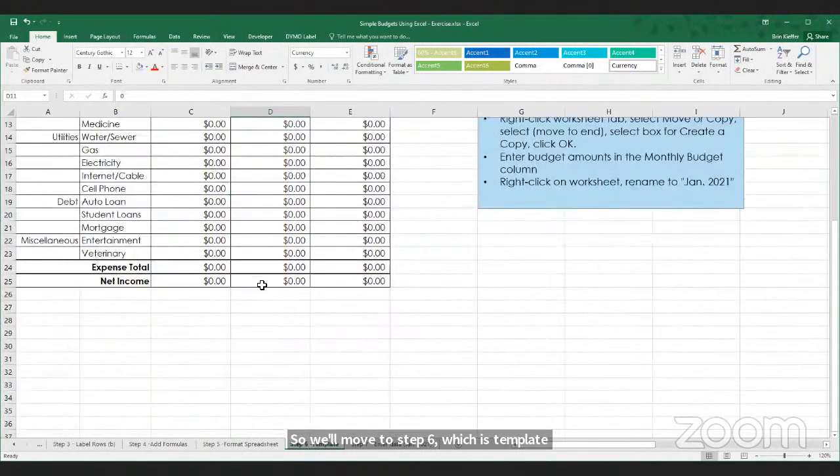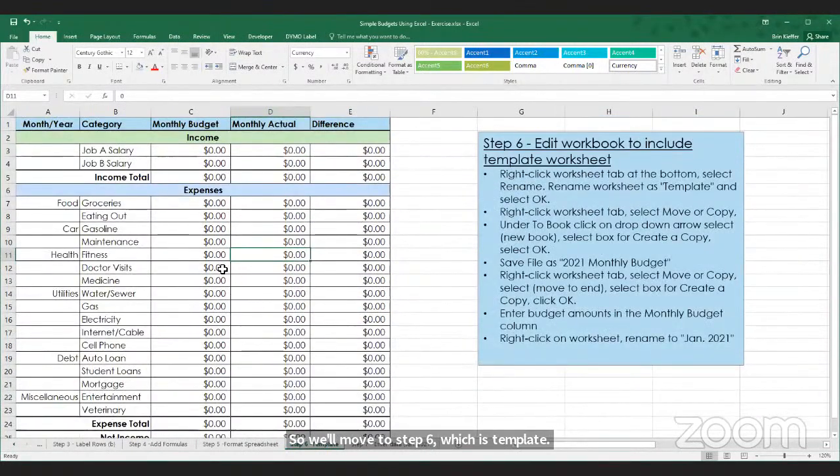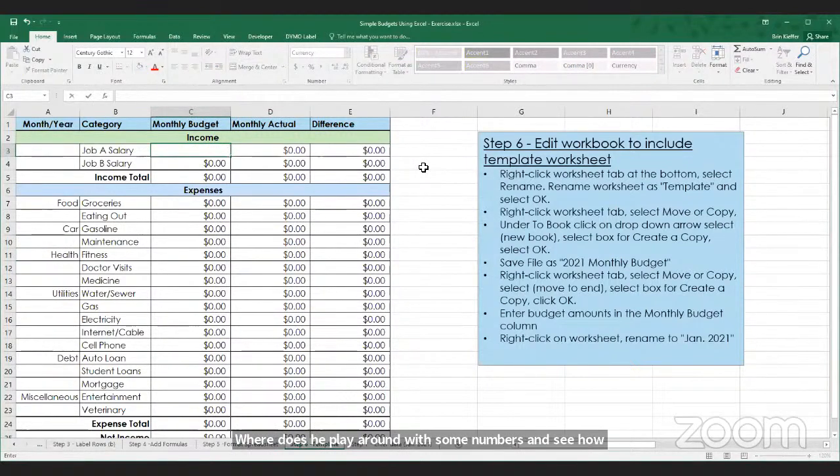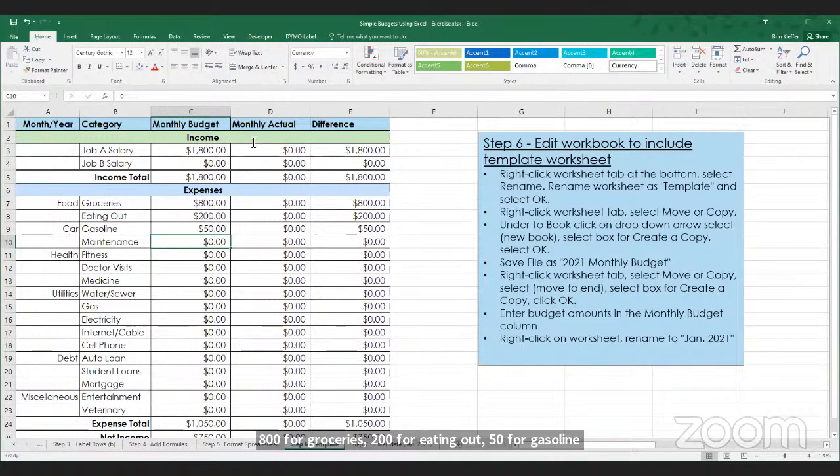In this case, what we're actually going to do is just put in some numbers. We're just going to play around with some numbers and see how it looks in the end. We'll say that our monthly budget, our salary, is going to be 1,800. We'll put in some prices down here. So let's say 800 for groceries, 200 for eating out, 50 for gasoline, just to see how these formulas actually work.